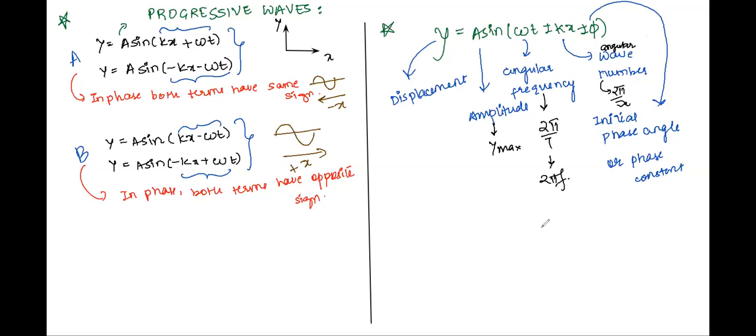Now let us see the relation once again between all of these variables. Omega is 2π times the frequency, or 2π upon the time period of the wave. What is the time period of the wave? It is the time in which the wave travels by one wavelength. Let's say the wave was here, and its wavelength is λ. When the wave travels to a new point such that this point A comes over here, the wave looks something like this. See?